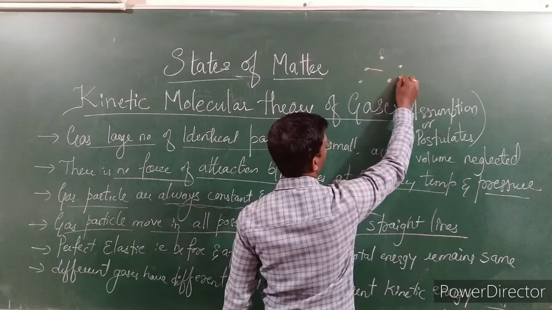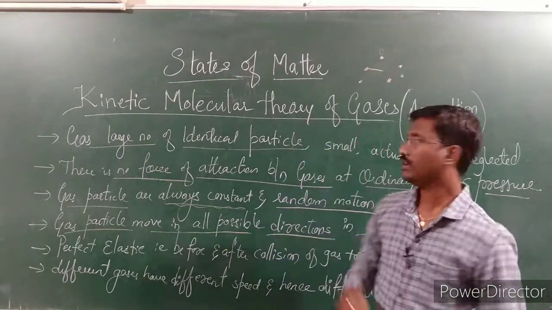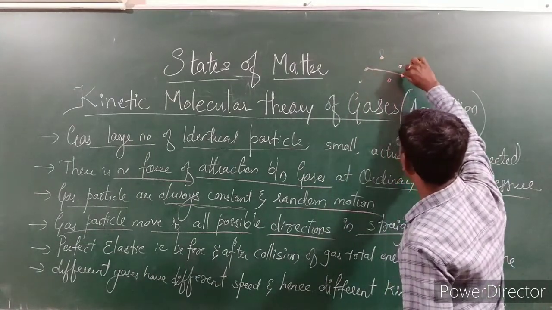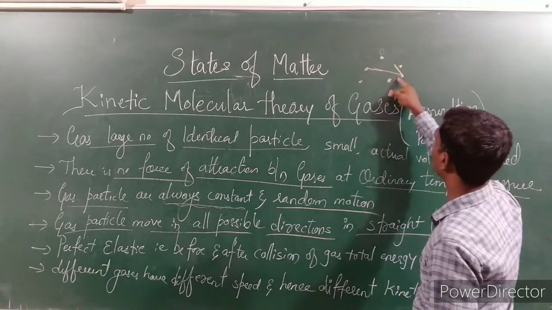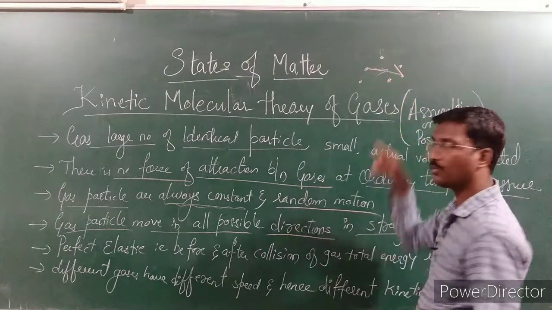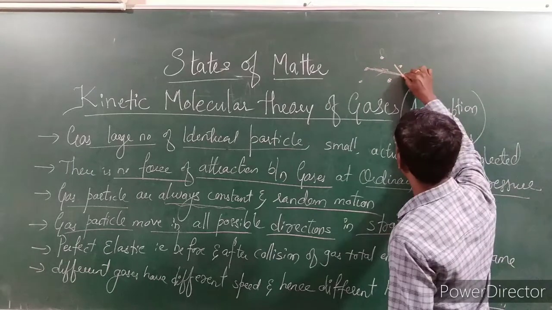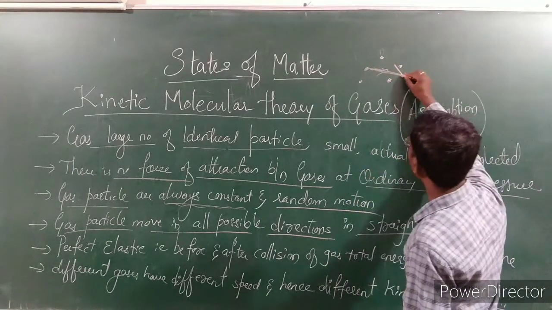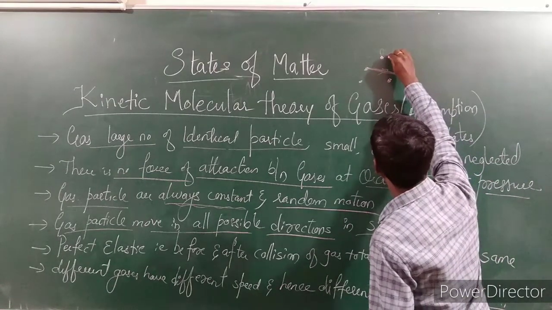If one gas particle is moving here and it touches another particle, it will begin to move in another direction, meaning the direction of the gas changes. While it is moving, it always moves in a straight line. After bombarding, meaning colliding or touching another particle, it changes its direction again, but it still moves in a straight direction.